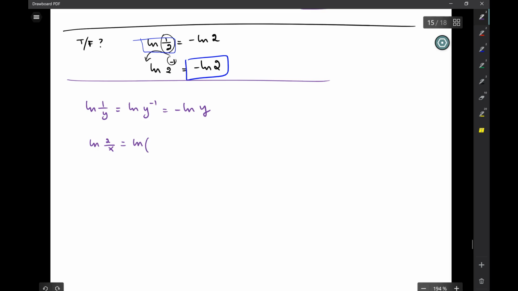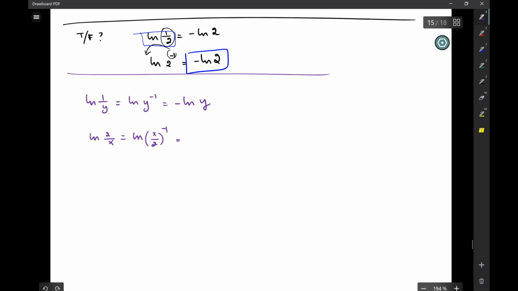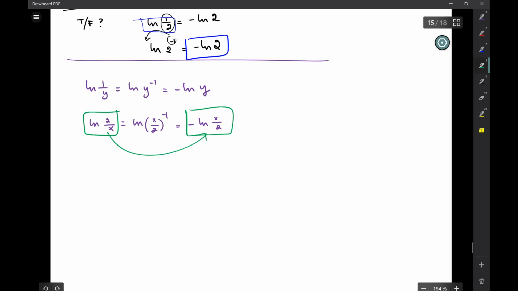Can I rewrite this as x over 2 to the minus 1, reciprocal to the minus 1? I mean, I can. It's a free country, and that's mathematically viable. So that's negative ln of x over 2. The point is, can you, within a moment's notice, go between these two forms? Can you, though? You will by tomorrow.